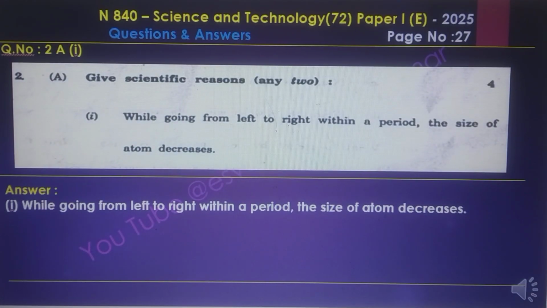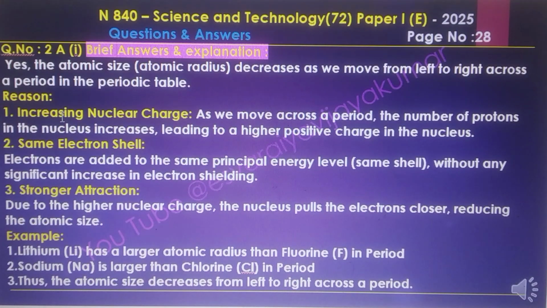Question number 2A. While going from left to right across a period, the size of the atom decreases. The brief answer and the explanation of this question: yes, the atomic size, the atomic radius, decreases as we move from left to right across a period of the periodic table.